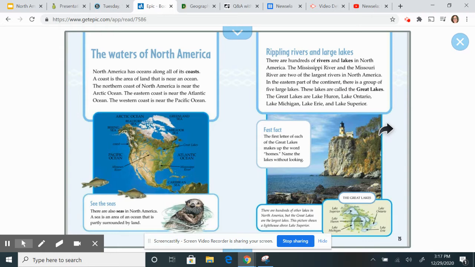Fast fact. The first letter of each of the Great Lakes makes up the word HOMES. Name the lakes without looking. That's tough. Are you going to take on the challenge?